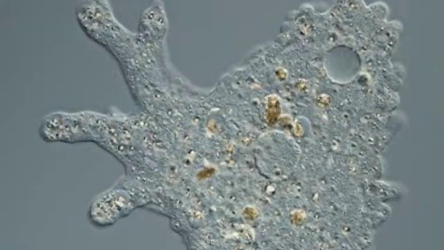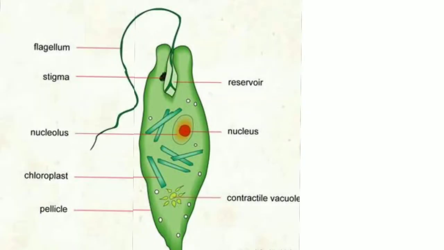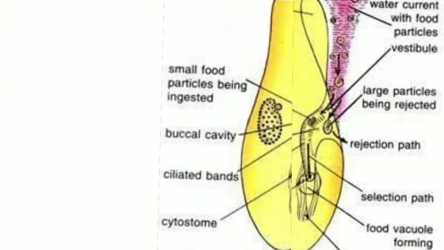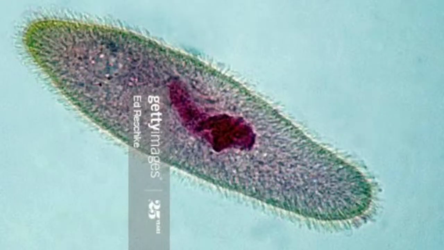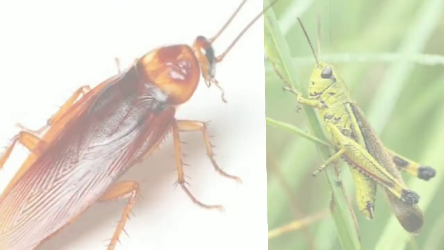In unicellular animals like amoeba, euglena, paramecium, etc., all the steps of nutrition occur within their unicellular body. Now we know how ingestion occurs in unicellular animals like amoeba.